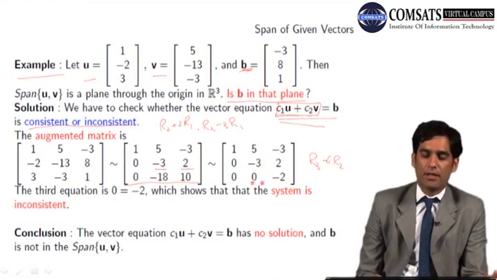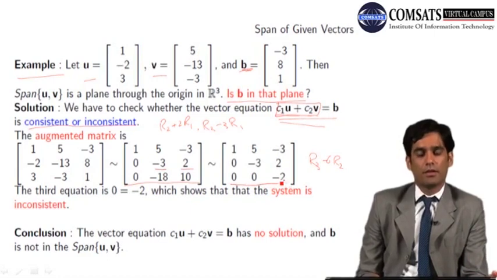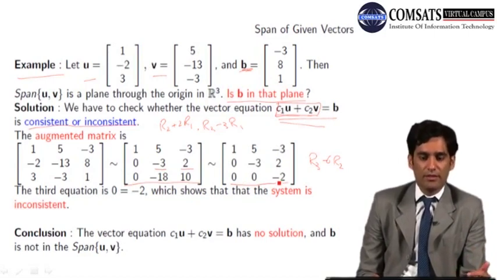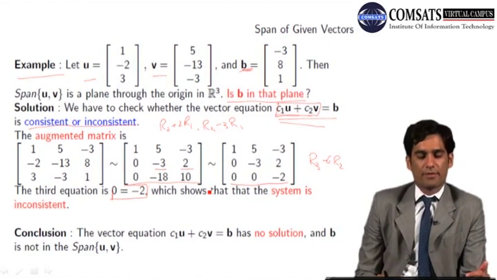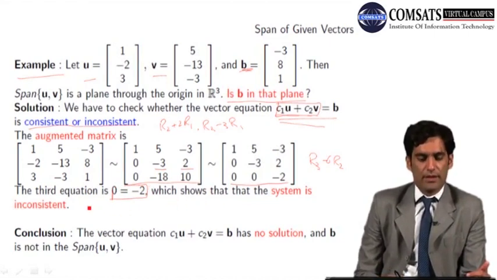अब हमने ये result पढ़ा हुआ है. If our echelon form has such type of row which is 0 0 and some non-zero number, then our system is inconsistent. So the third equation leads to 0 equals -2. Of course this is not true, and our conclusion is system is inconsistent.